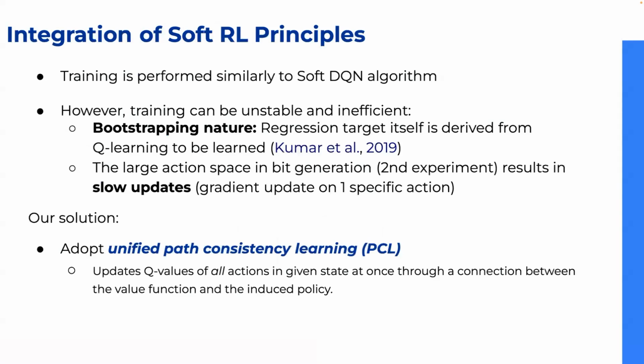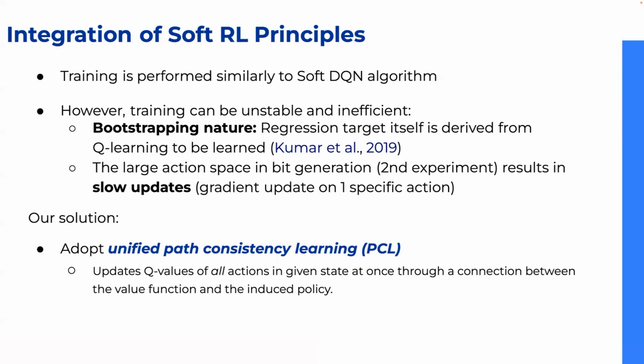Next, we introduce the integration of advanced soft DQN strategies into GFlow net training. We have implemented training using soft DQN with GFlow net rewards. Traditional DQN faces a bootstrapping problem because it uses the learned Q function as a target for regression, leading to instability and slow gradient updates.